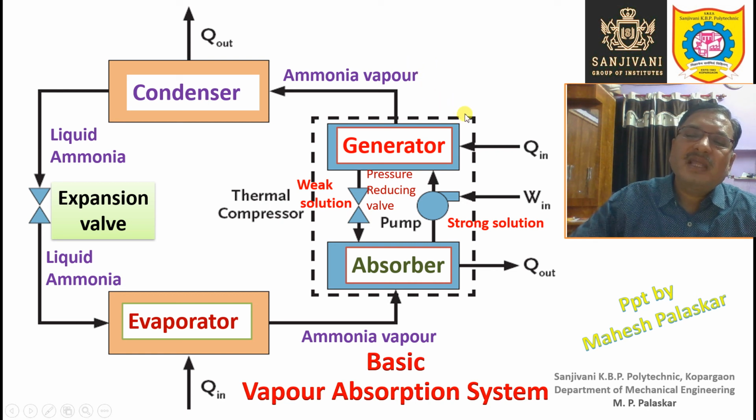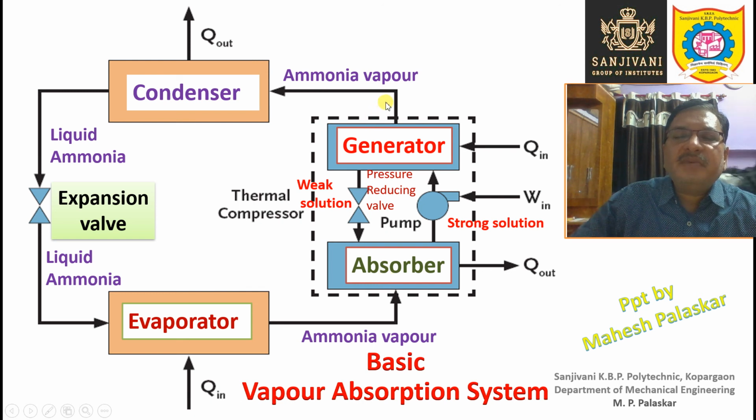Therefore what remains in the generator is the weak solution. This weak solution will come back to the absorber through the pressure reducing valve. Its pressure is reduced and it comes back to the absorber, and again it will absorb the ammonia vapor coming from the evaporator, right?